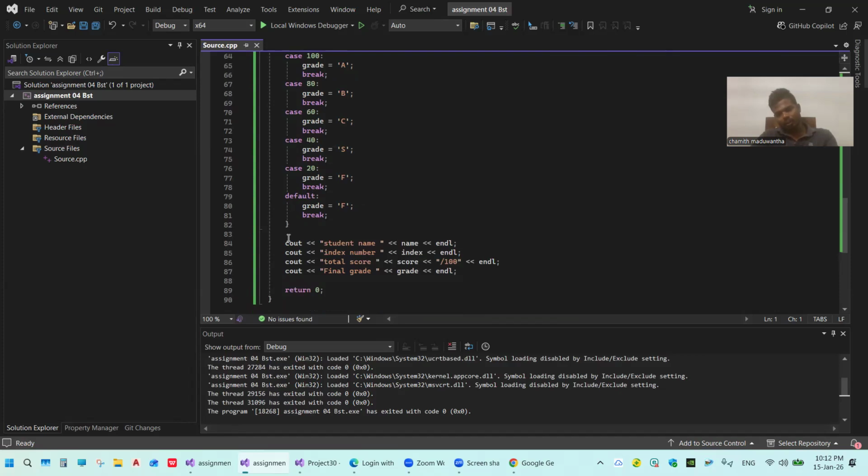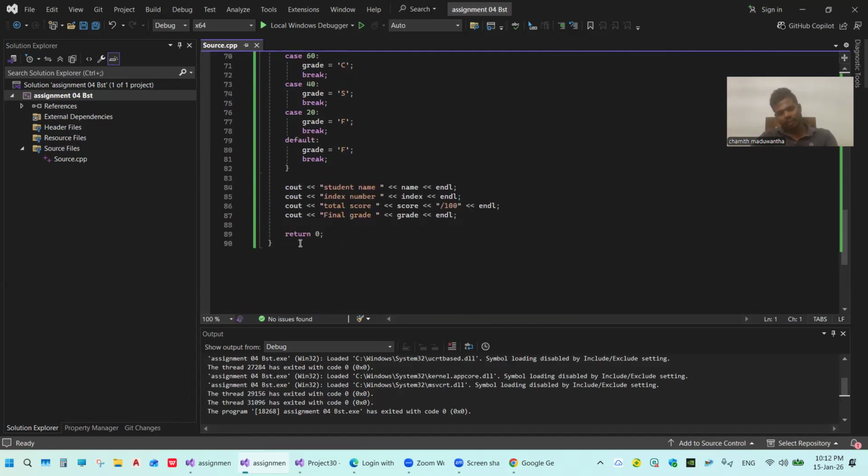Close the box bracket. Cout student's name, name, endl. Cout index number, index, endl. Cout total score, score divided by 100, endl. Cout final grade, grade, endl. So after that, return 0.